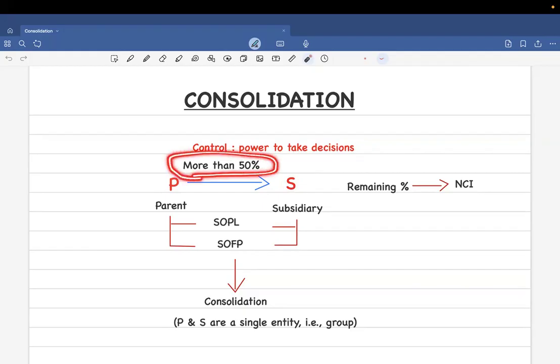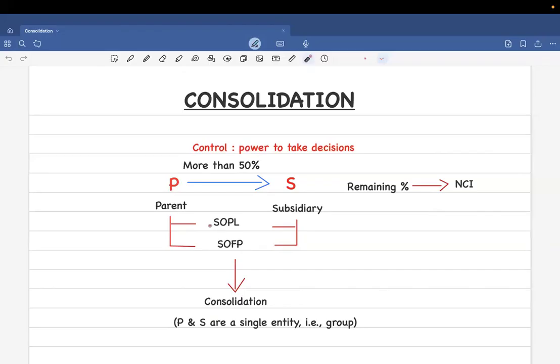Then there happens to be a control of P over S, because it's literally the owner. So in this case, when you prepare FS, you need to prepare one more extra consolidated financial statements.